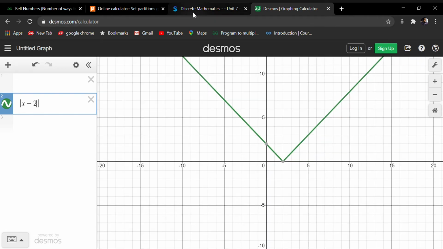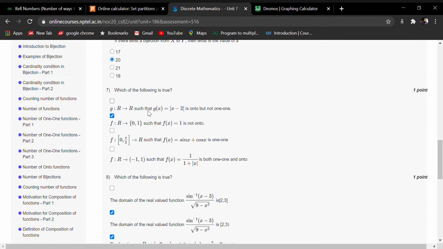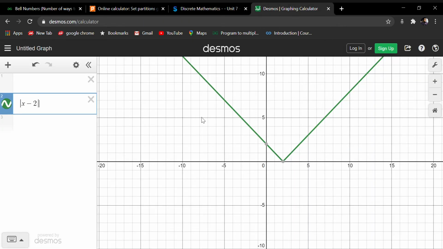So what is the question saying? R belongs to R such that g(x) equal to mod x minus 2 is onto but not 1-1. So this function should be onto but not 1-1. See, this function is not 1-1, because if we draw a horizontal line parallel to the x-axis, we will get two cuttings.